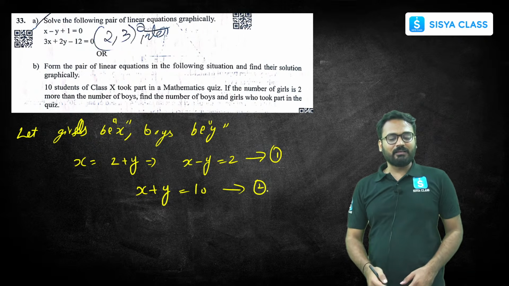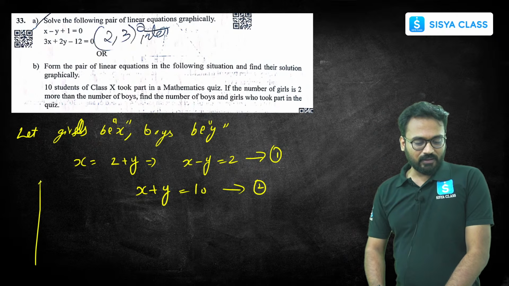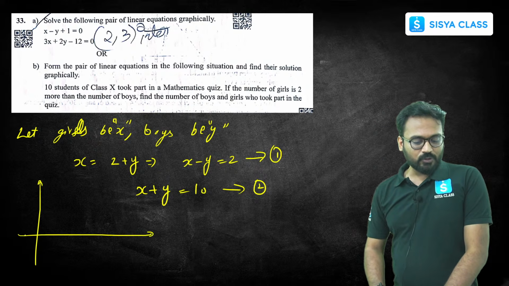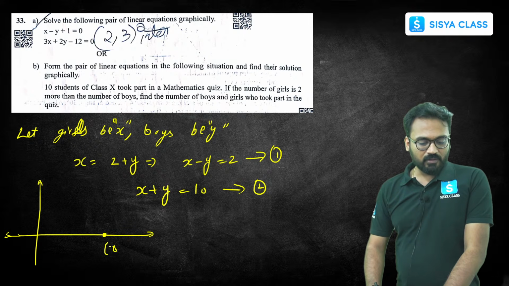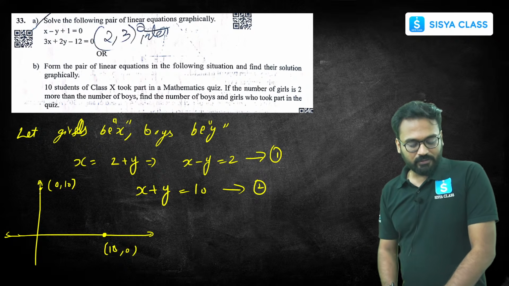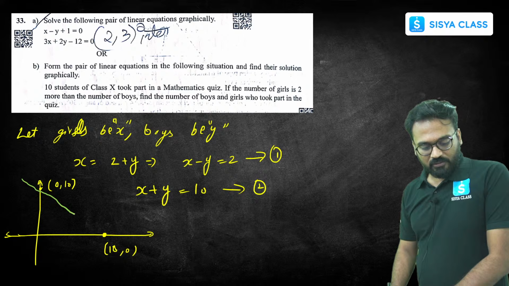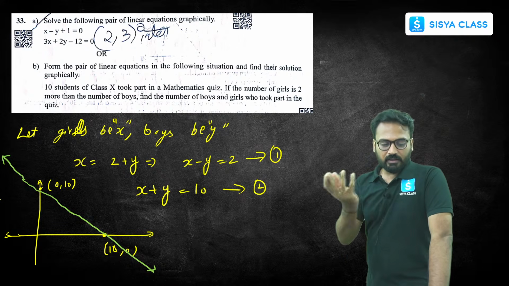Let's plot this. If I put x equals 0, y equals 10, so somewhere here (10, 0) and (0, 10) somewhere here. If I join these 2 points, it will look like this. If you add, you will have to get 10. If you subtract, you will have to get 2, okay? Obviously 6 and 4 is the answer. Let's confirm, okay?